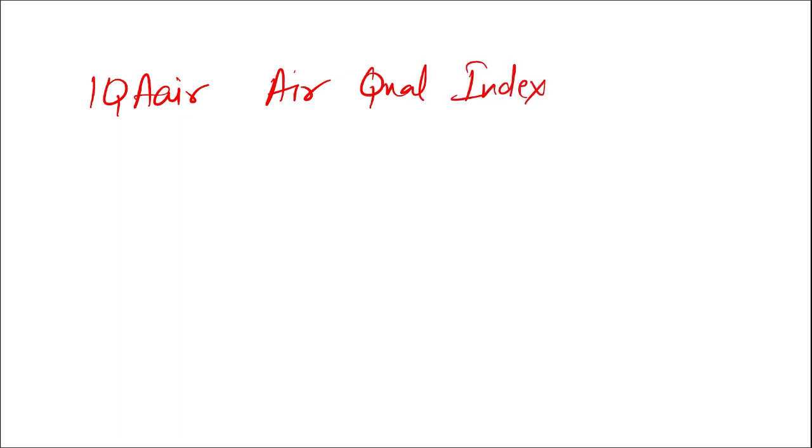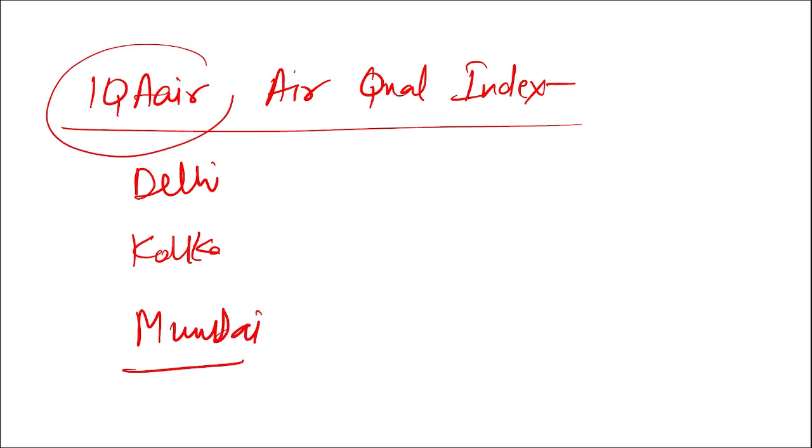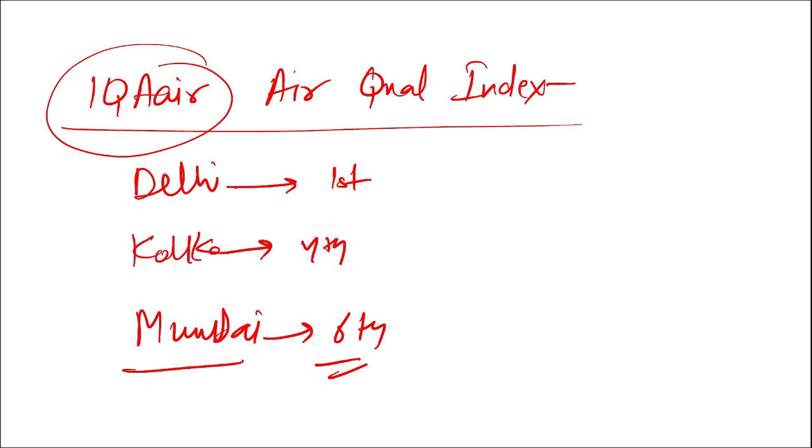Moving on then. Next we'll be talking about the IQAir Air Quality Index. In this, what is the rank of Delhi, Kolkata and Mumbai? Remember, IQAir is a Switzerland based climate group. So Delhi ranked first, Kolkata ranked 4th and Mumbai ranked 6th in this IQAir Air Quality Index.